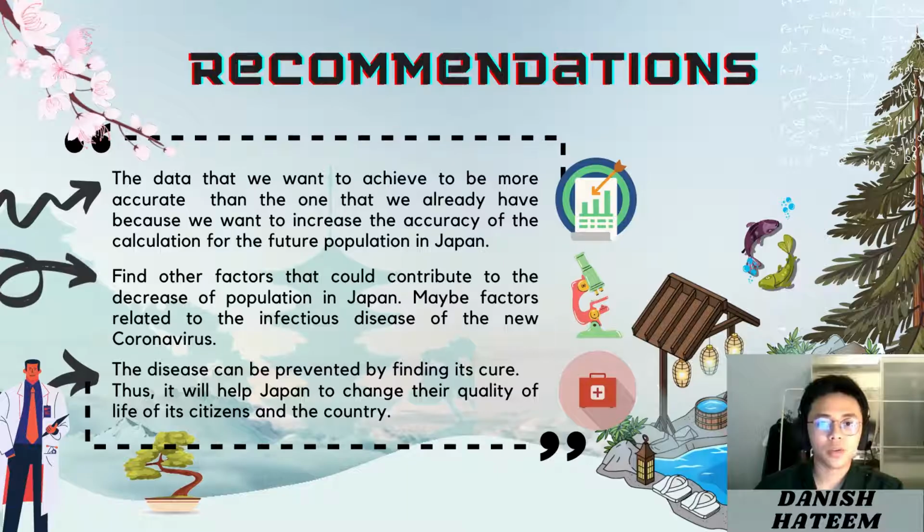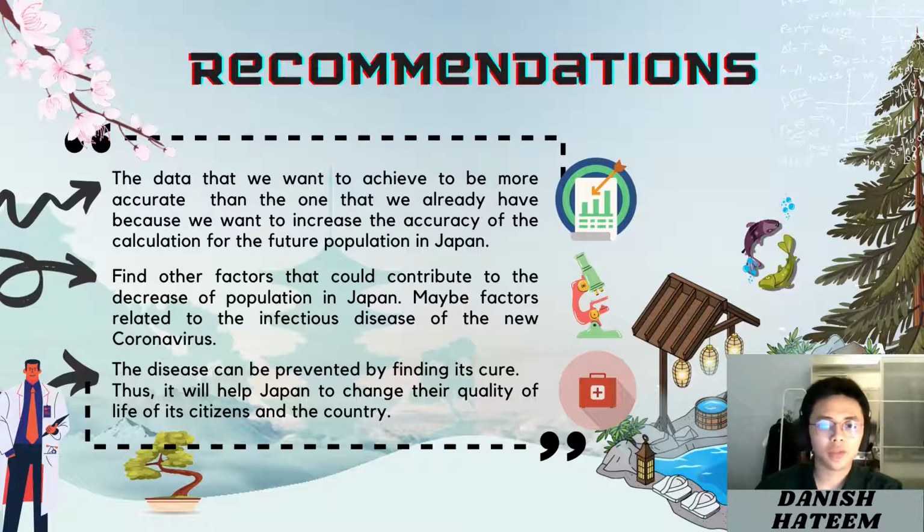As for the recommendations, we recommend some ways to increase the quality of this project. Firstly, we want data that is more accurate than the data we already have, because we want to increase the accuracy of the calculation for the future population in Japan. There are a lot of factors that have contributed to the decreasing population in Japan.